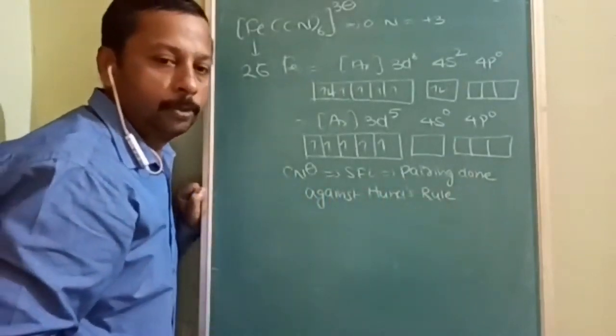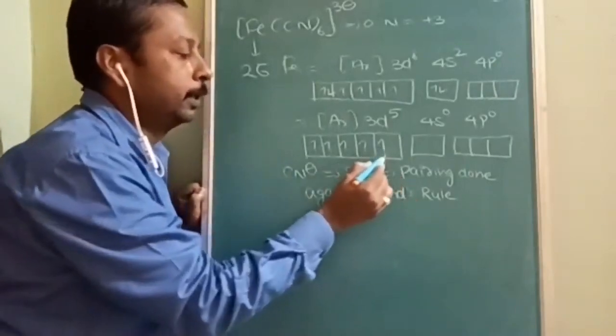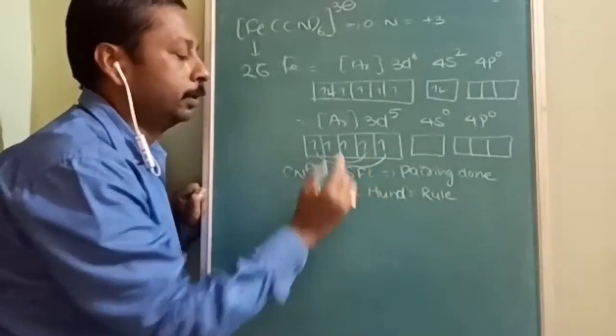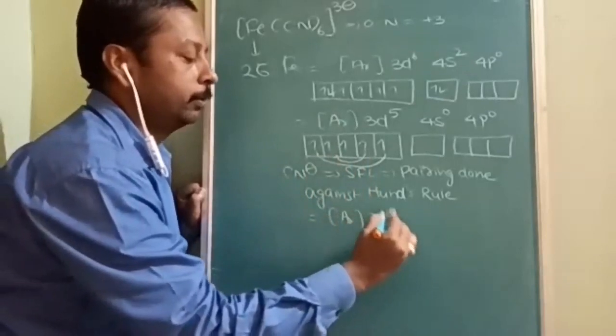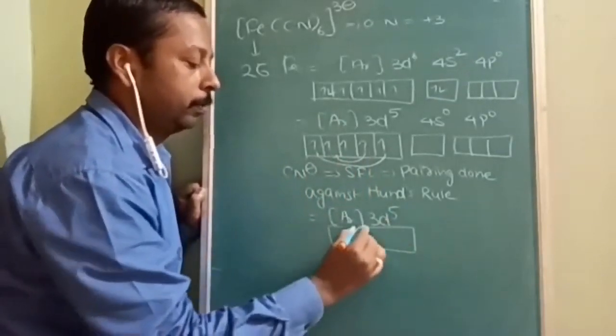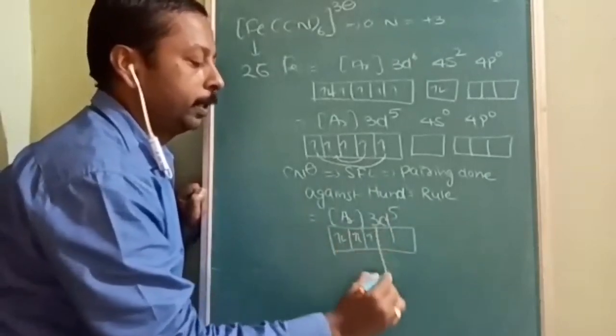Is it audible to you all? Against Hund's rule. Then what happens? This electron will come here, this electron will come here. So there is no change in 3d5, it is going to be 3d5 only. The only thing is it is going to provide you with one unpaired electron.